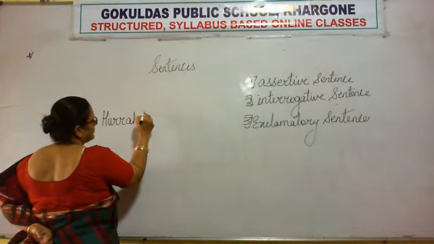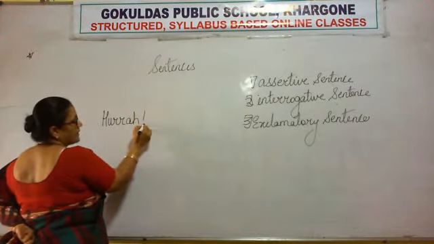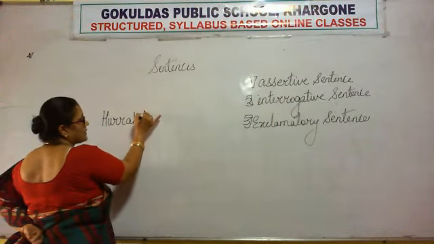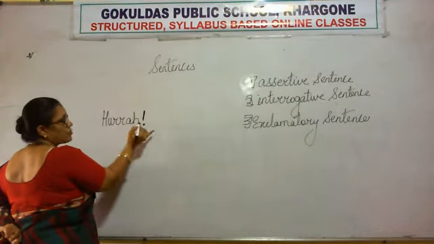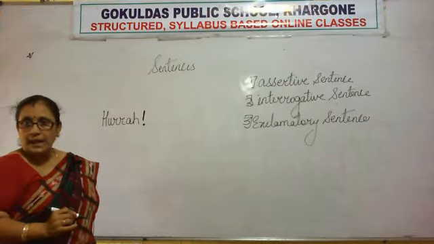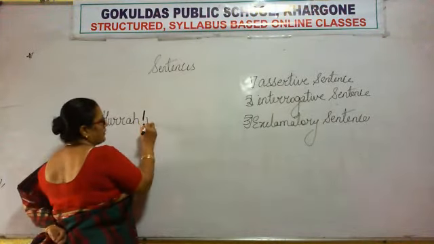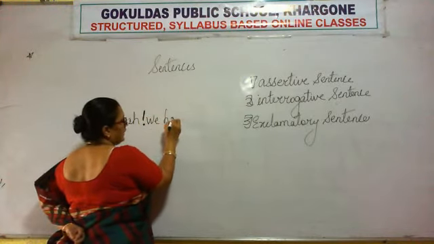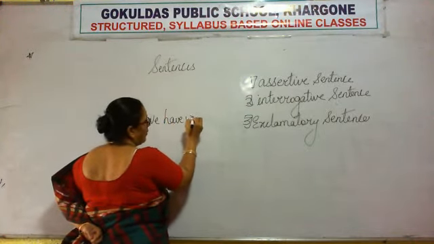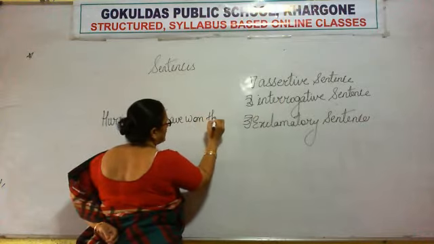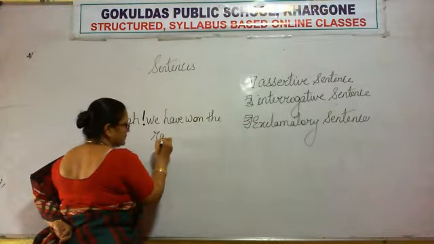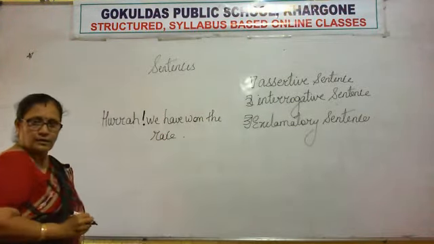Now let's see one example of it. Hurrah! And it has an exclamation mark. This one and a dot under it is an exclamation mark, right? And after the exclamation mark, we start with a capital letter. We have won the race, right?